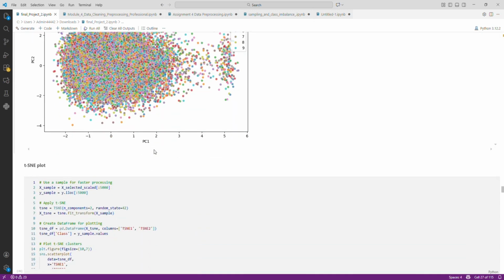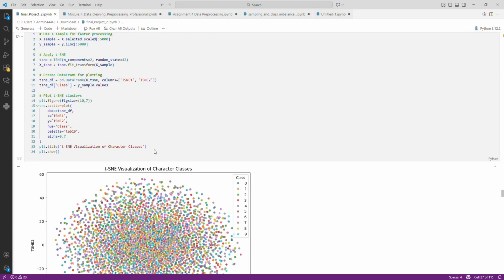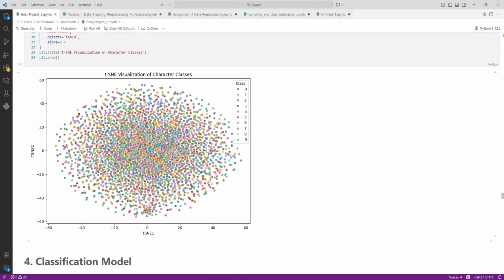I then used the t-SNE plot. The t-SNE plot also shows overlapping clustering, although some small groups are visible. However, there is still no strong separation among these classes. This indicated that the dataset contained overlapping feature patterns, which makes classification difficult. Overall, feature selection helped to identify the most informative variables, while PCA and t-SNE revealed that the character classes are not clearly separated in the feature space.